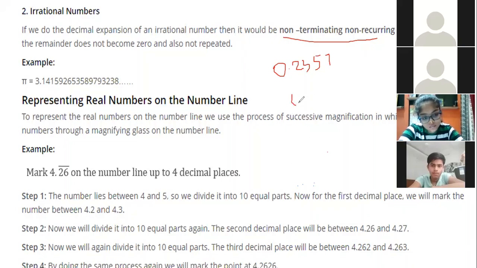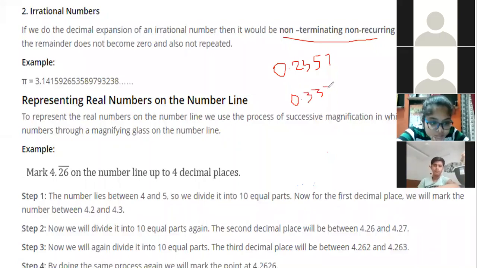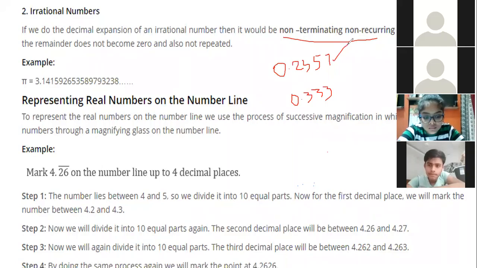Repeating means, like 0.3, 3, this is repeating. The other is non-repeating, non-recurring. Sankarshan, clear? Yeah.